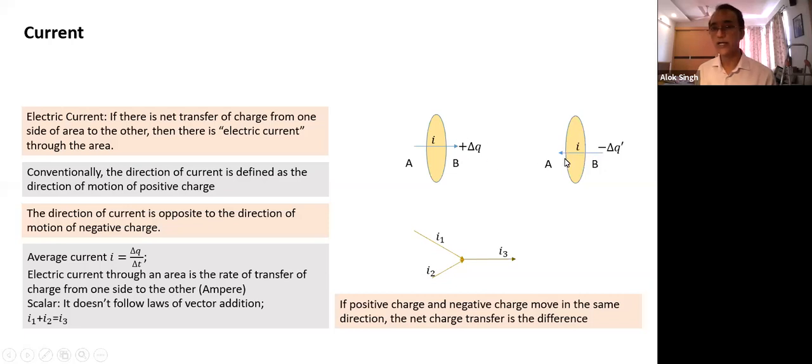What is the total net current? The net current will depend on which is more. If the positive charge transfer is greater than the negative charge transfer, it will be towards the right. If the negative charge transfer is greater, it will be towards the left. If they move in the same direction, the net charge is the difference in the magnitude of charge. If they move in the opposite direction, they tend to add up, because when they move in opposite directions, they create current in the same direction. As simple as that.